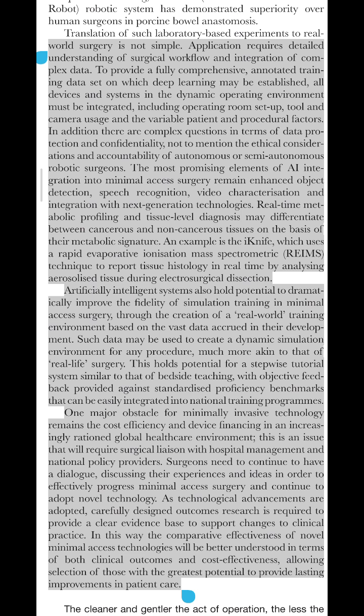As technological advancements are adopted, carefully designed outcomes research is required to provide a clear evidence base to support changes to clinical practice. In this way, the comparative effectiveness of novel minimal access technologies will be better understood in terms of both clinical outcomes and cost effectiveness, allowing selection of those with the greatest potential to provide lasting improvements in patient care.